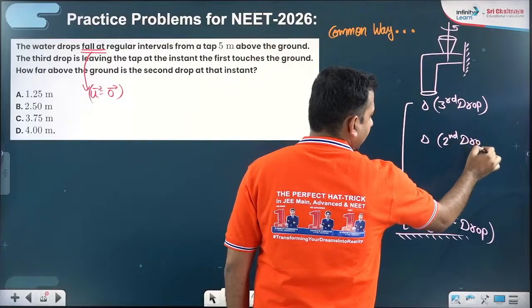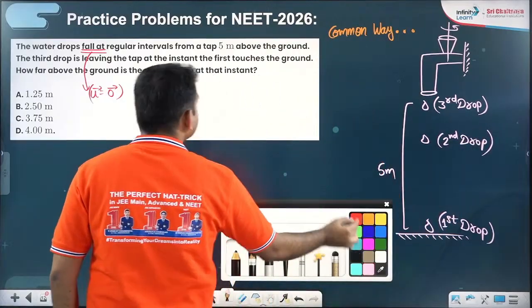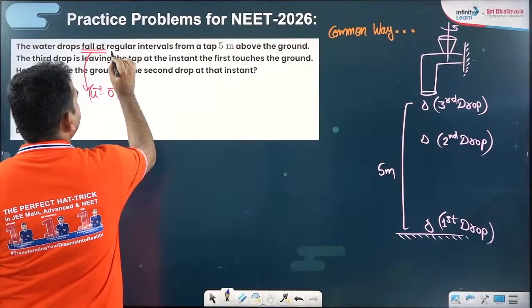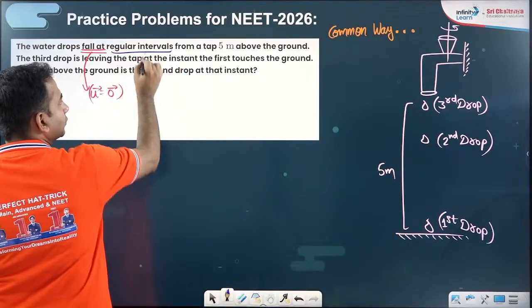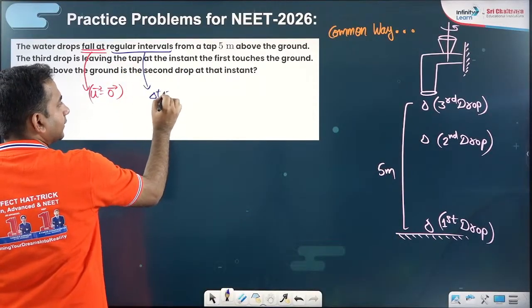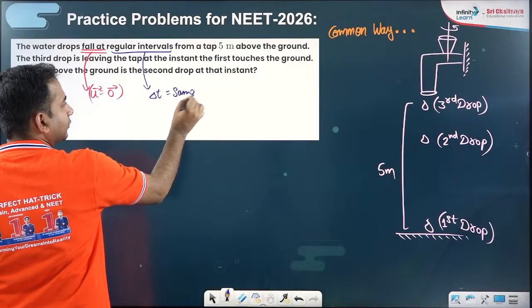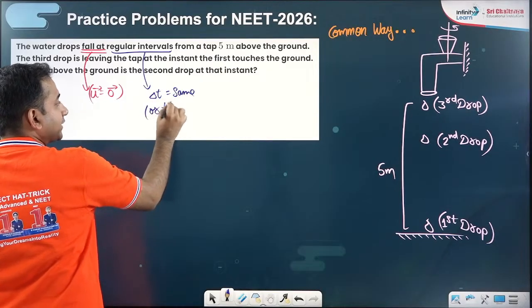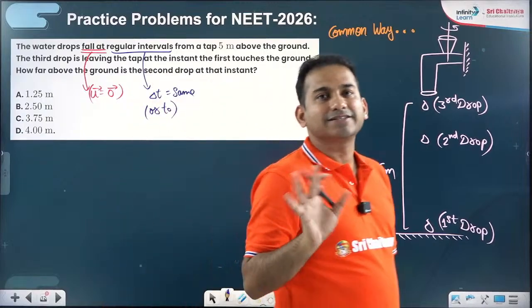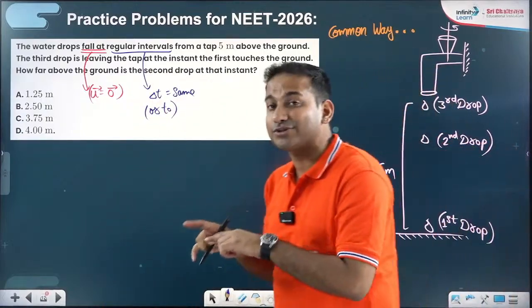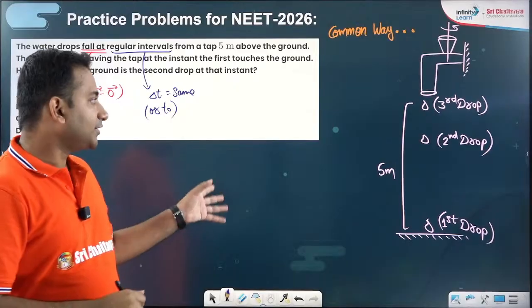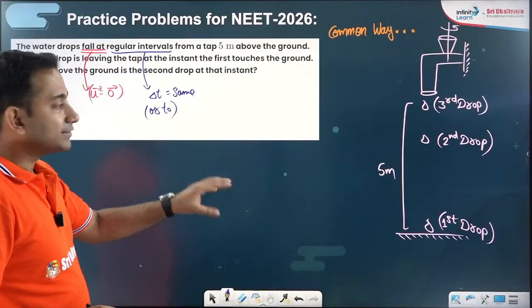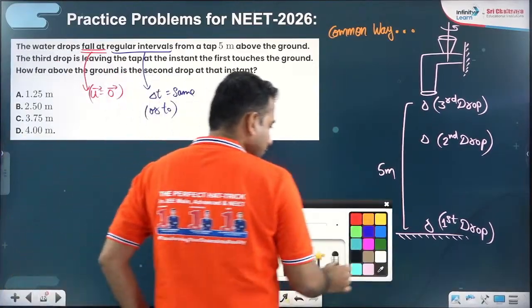Okay. And it falls at regular intervals. It is written at regular intervals, means the time interval is also the same. The delta t time is also the same. Delta t or t naught. What is the exact duration, sir? It doesn't matter to us if we want to solve this question by Galileo's pattern. But here we would like to understand this. What is the conventional way of solving this problem?